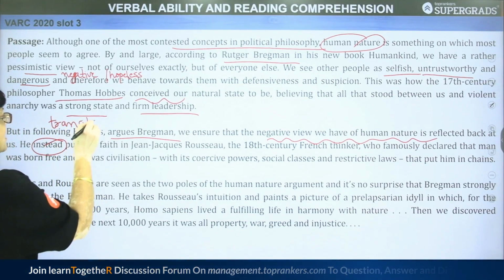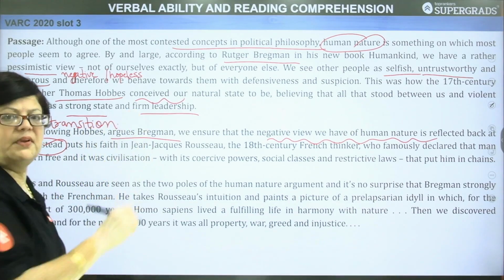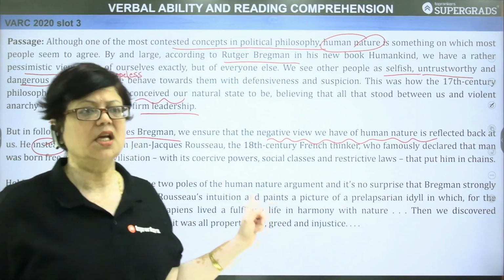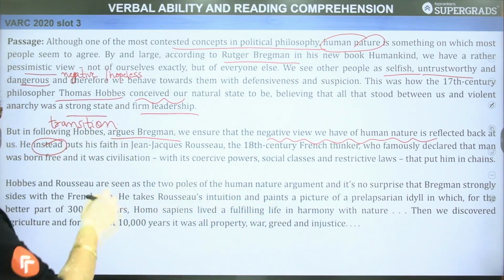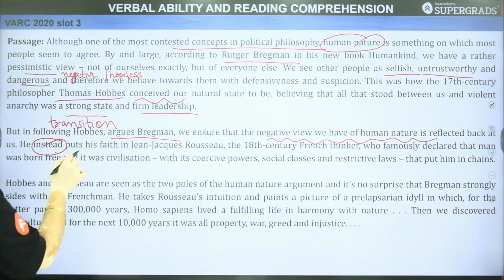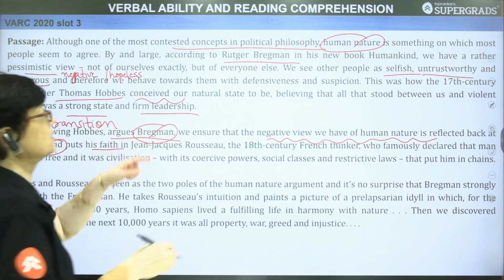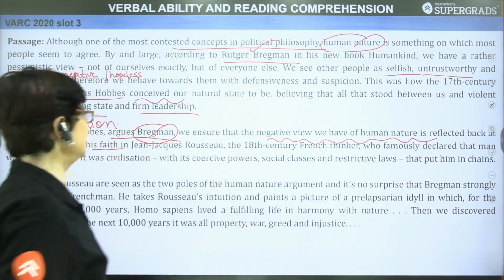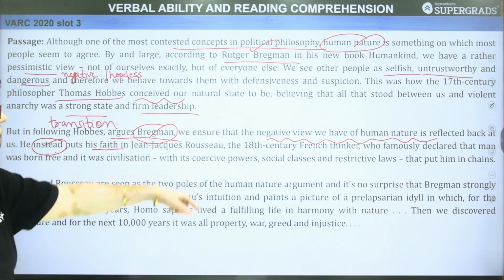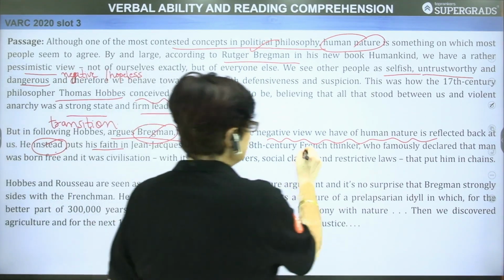Though he makes comparison, he talks about Hobbes' philosophy, Hobbes' ideology, but then he contrasts it by using this instead. He instead puts his faith. Who puts his faith? Bregman, this author. Roger Bregman, he puts his faith in Jean-Jacques Rousseau, the 18th century French thinker.